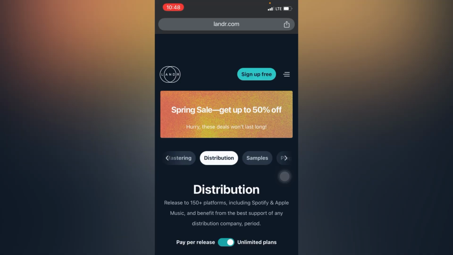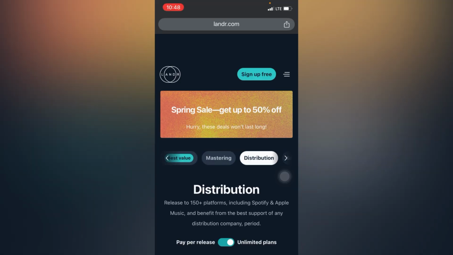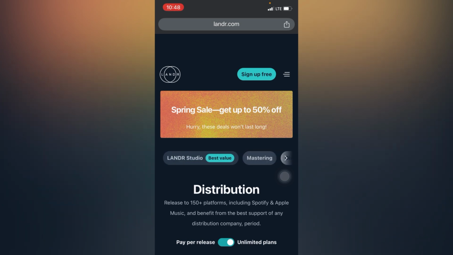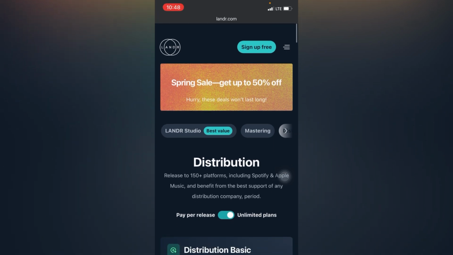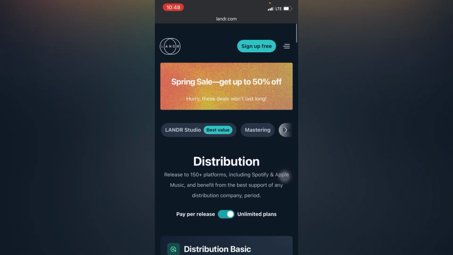Another thing you should put in mind when choosing a music distribution platform is that you need to pick one that does not just offer distribution, but actually offers you more than distribution. So for Landa right here, what you're getting with Landa is just distribution. The only add-on that Landa offers is for those who would like to master their track. So if you want to master your track on Landa, you could do that right here. Once you create new music and would like to master it, Landa can get that sorted for you right here.